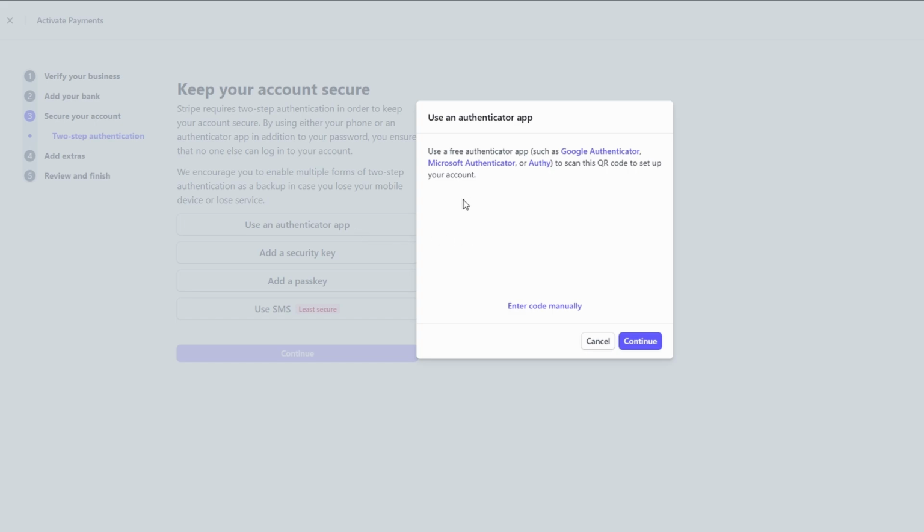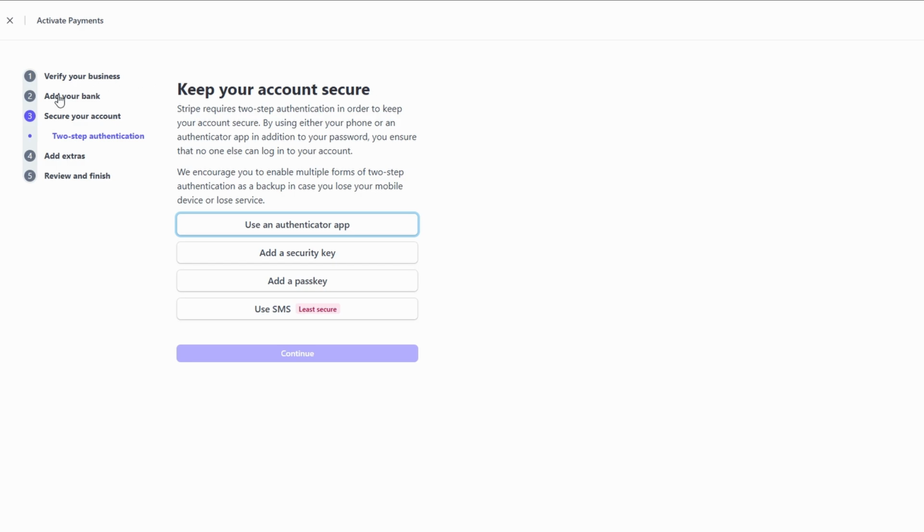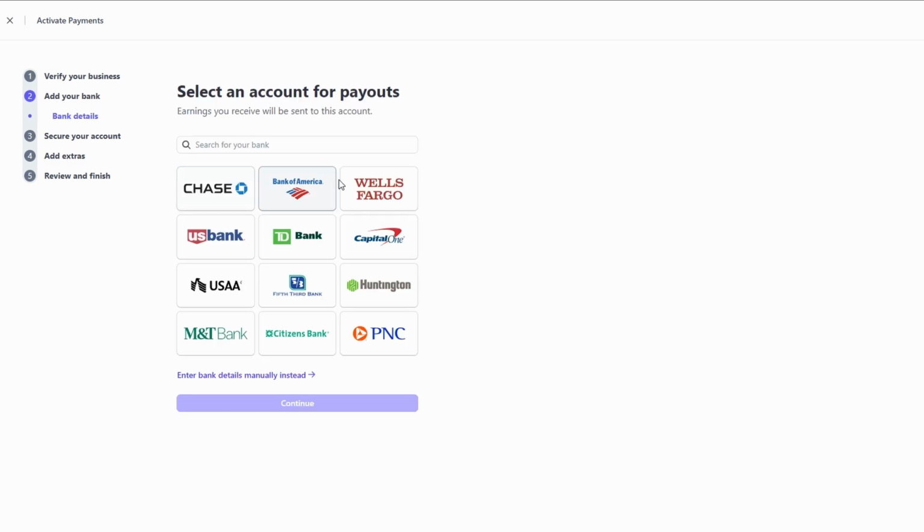Before you hit that final submit button, it's always a good idea to double-check everything. Take a moment to review all the information you've entered, especially your business details, payment settings, and security options. Make sure your bank account details are correct, as any mistakes here can cause payment delays. Also, confirm that your business name and address are accurately listed, as this is crucial for compliance and payment processing.